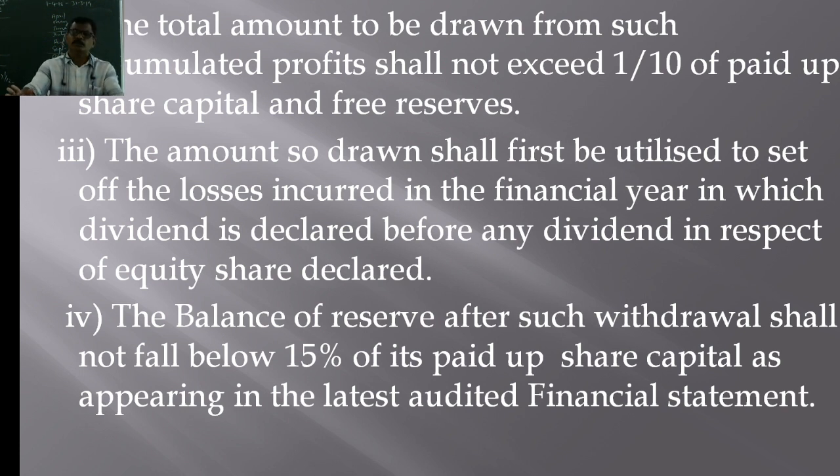So these things must be clear while working out the examples, right? The provisions of the Companies Act relating to the declaration and payment of dividend and transfer of amount from the general reserve to declare the dividends, right?